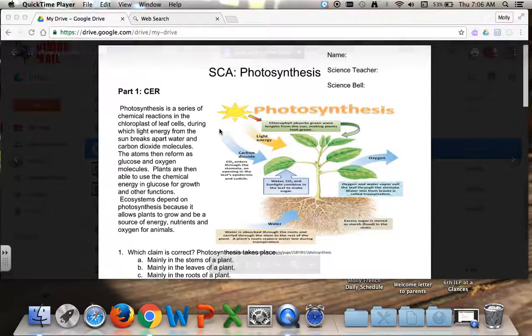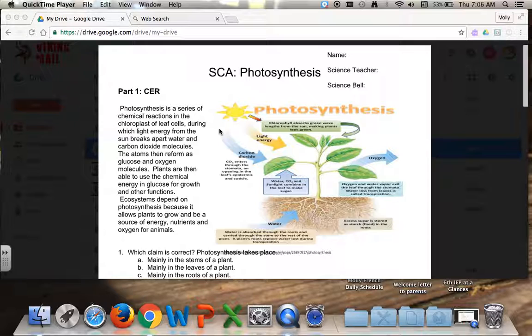Photosynthesis is a series of chemical reactions in the chloroplast of leaf cells during which light energy from the sun breaks apart water and carbon dioxide molecules. The atoms then reform as glucose and oxygen molecules. Plants are then able to use the chemical energy in glucose for growth and other functions.